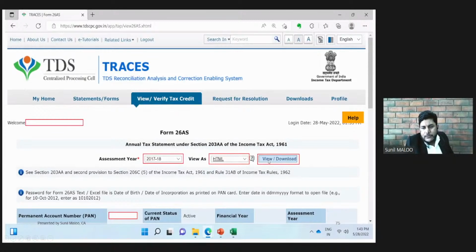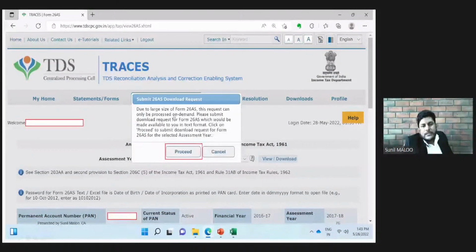And once we click the view/download button, this type of message will appear. As already discussed, due to large size of Form 26AS, this cannot be downloaded straight away. This request can only be processed on demand. So now we are making a request to the TDS CPC system that our 26AS has a large number of entries, and we are requesting you to provide us the copy of 26AS. So these requests can be processed only on demand. So we need to demand the same.